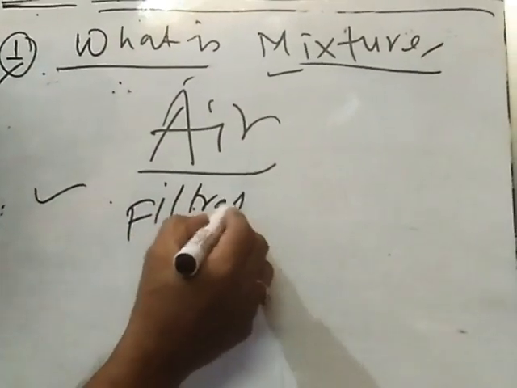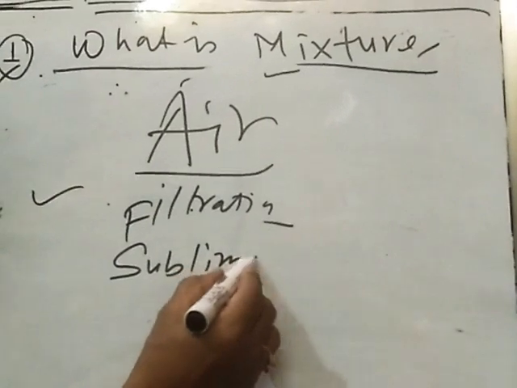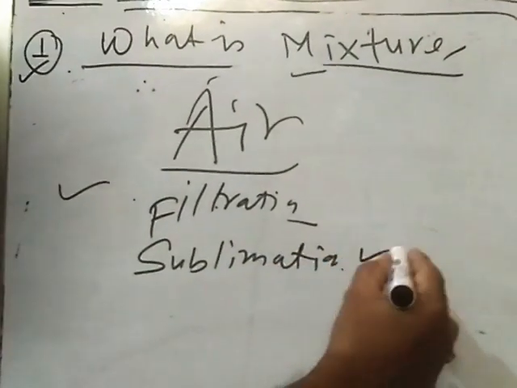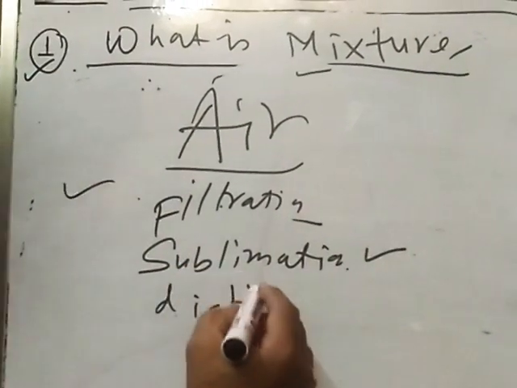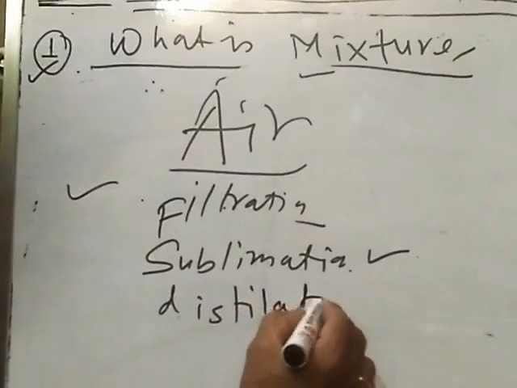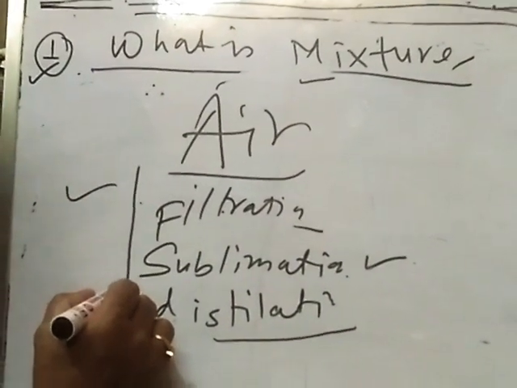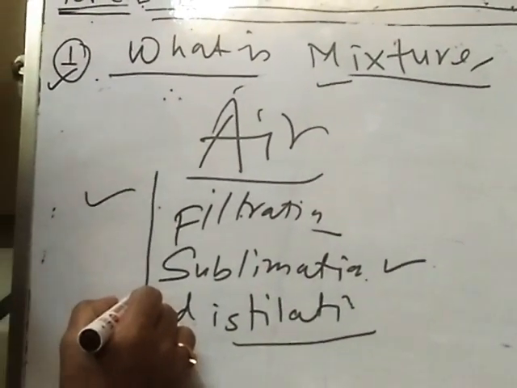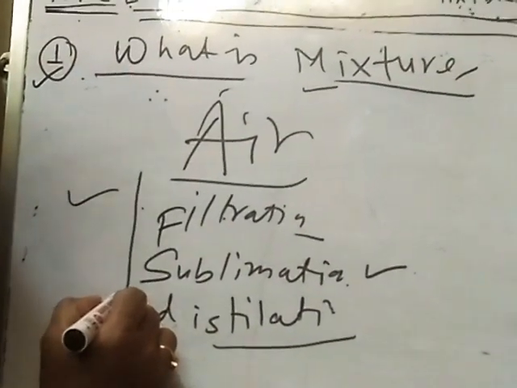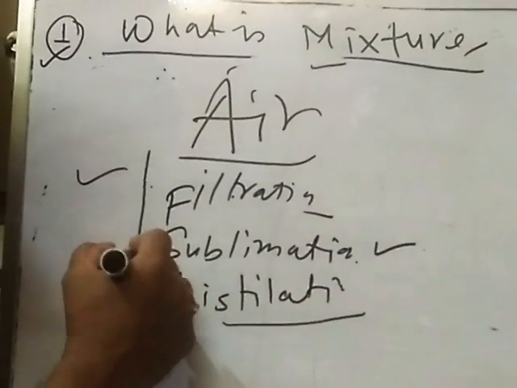sublimation. This is a method of separation. Distillation. So repeat, a mixture is a substance that can be separated into two or more pure substances by physical means such as filtration, sublimation, or distillation.